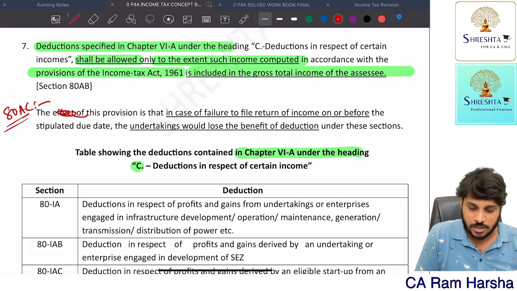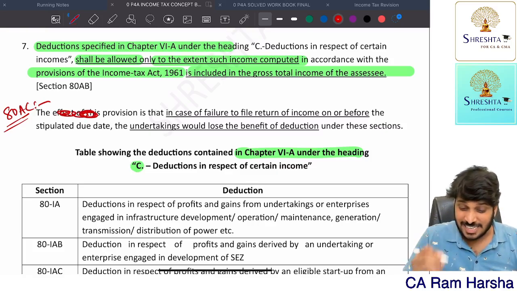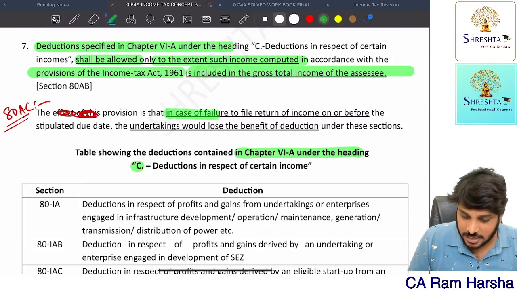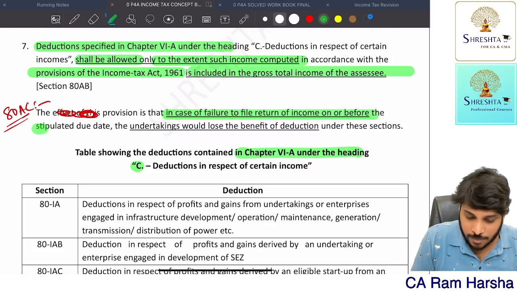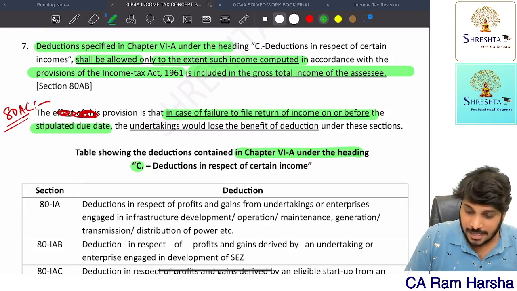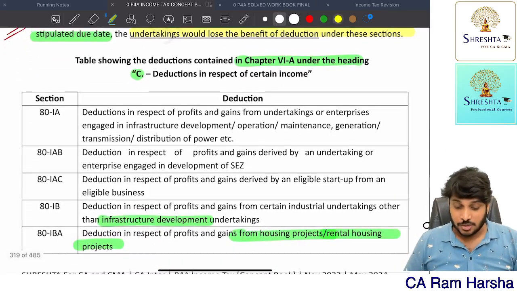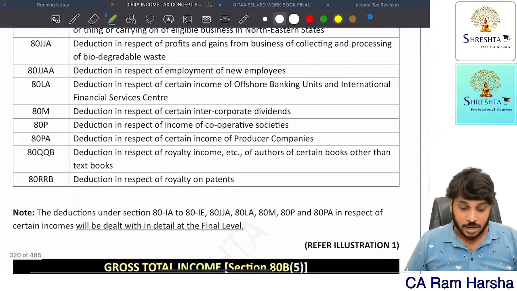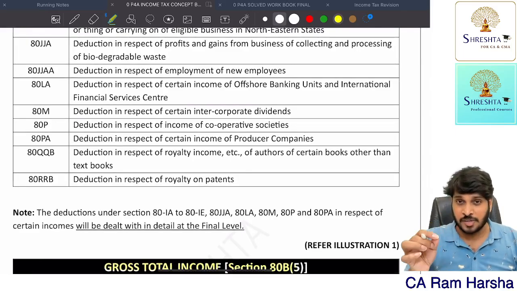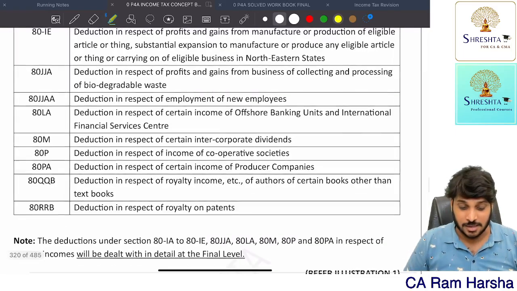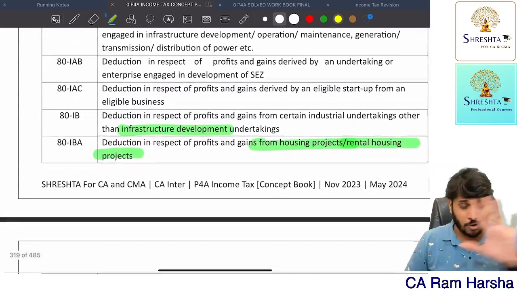Getting it? What this provision says is that in case of failure to file return on or before the stipulated time, the undertakings would lose the benefit of deduction under these sections. These sections means the ones below. So for all the below sections, filing of return is compulsory in order to claim deduction. Now they have given a very big list. No need to read at all.